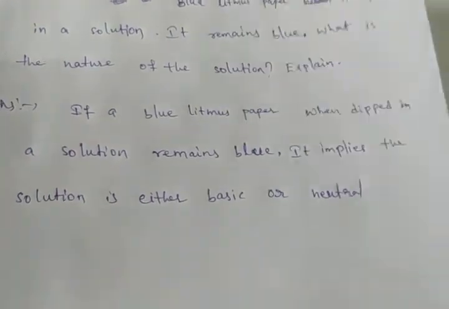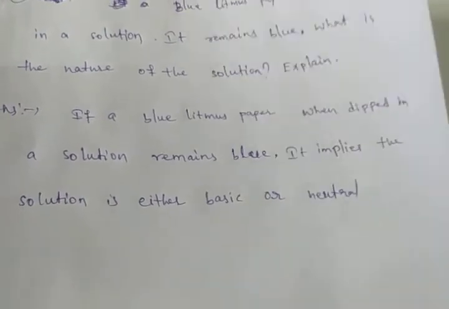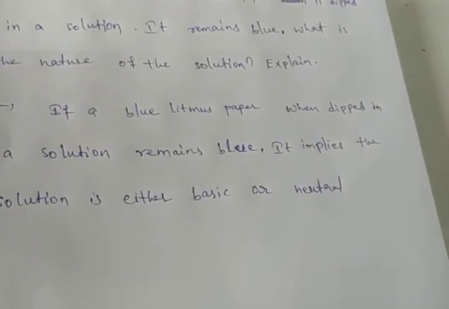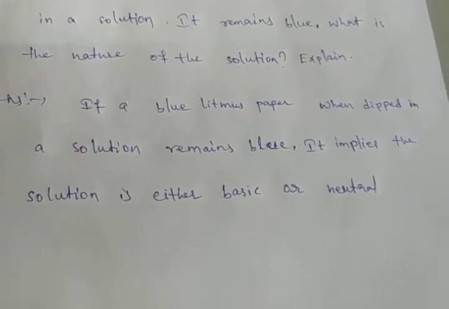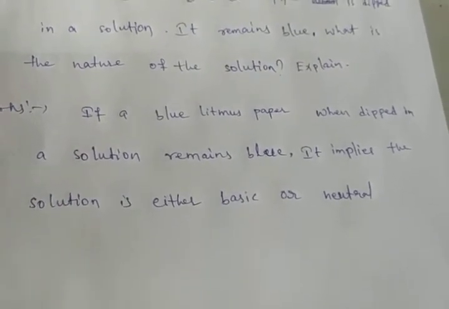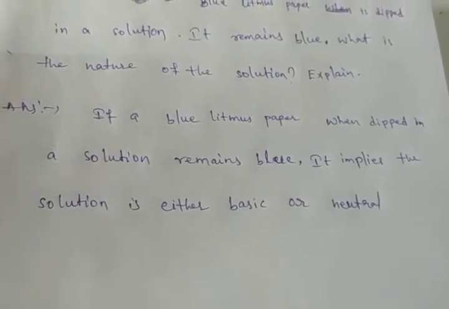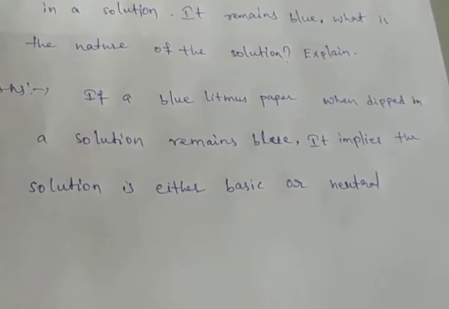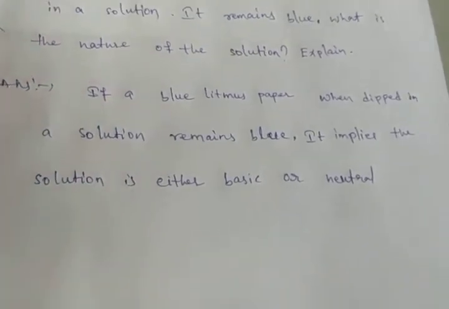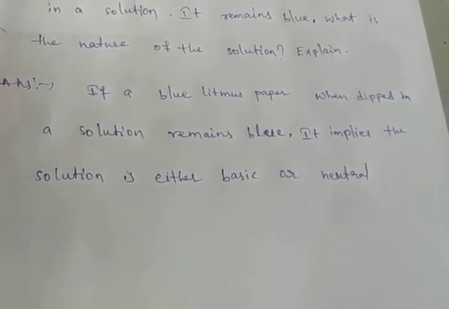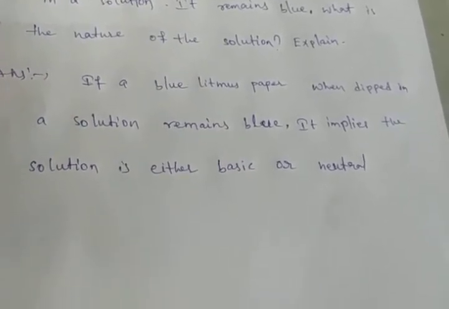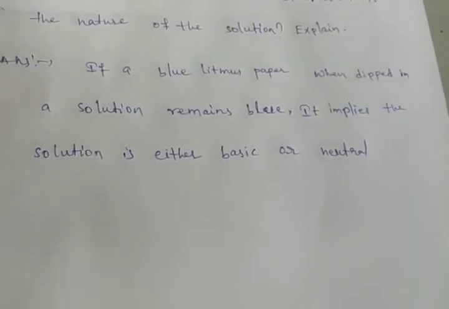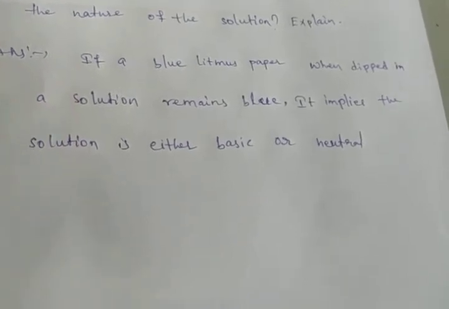Now the 11th question. Okay, see the 11th question. They have given four statements. In that, we have to identify which one is the correct statement. See, once you read all the statements, in that which one is correct. We already discussed the natural indicators, that is turmeric and China rose, and litmus indicator also we discussed. Based on that, which one statement is true.